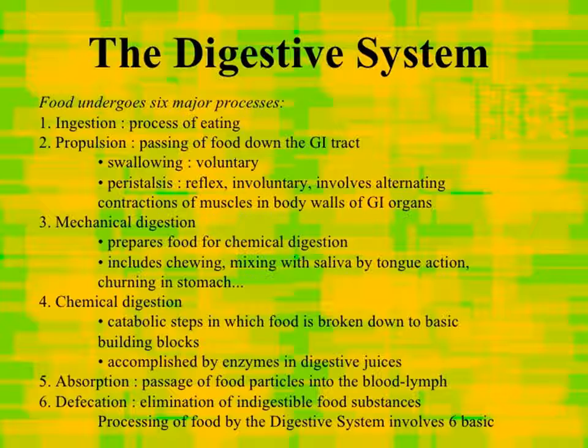Absorption, that is the passage of food particles into the blood or lymph. Defecation, elimination of indigestible food substance. Processing of food by the digestive system involves 6 processes.